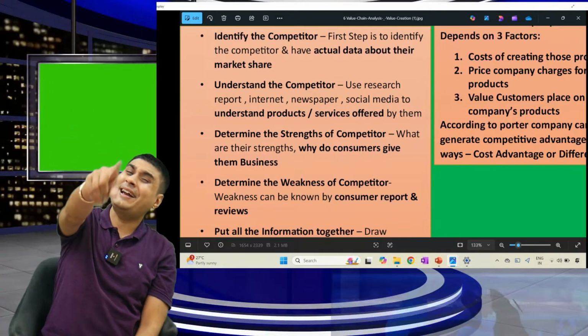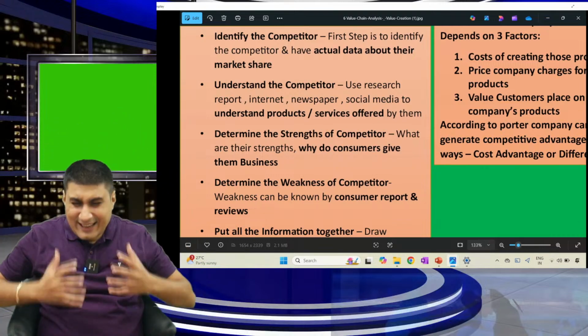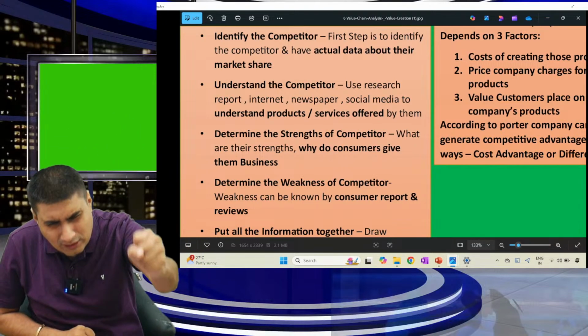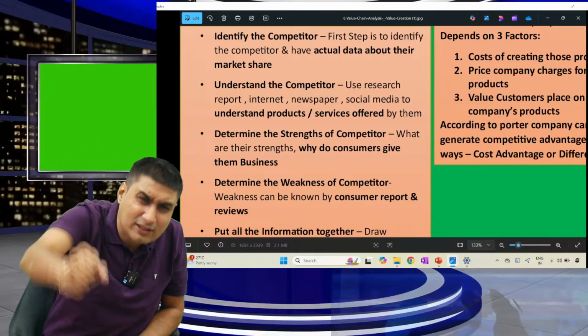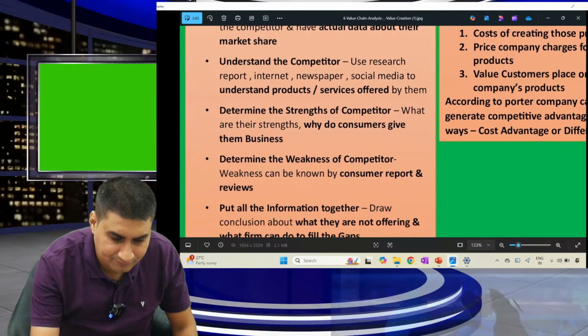One last time. Sir, steps to understand competitive landscape or intelligence: identify the competitor, understand the competitor, determine the strength of the competitor, determine the weakness of the competitor, put all information together. Learn nicely, simple.